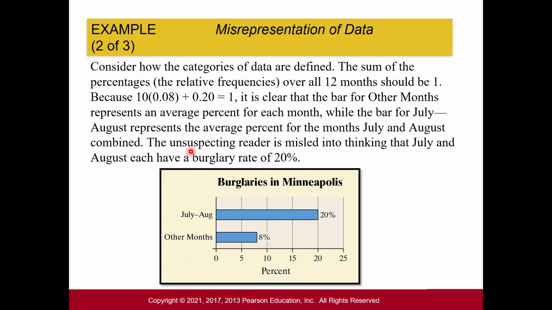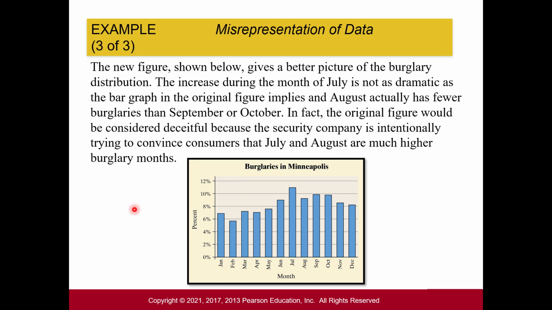Basically what's happening here is the unsuspecting reader is misled into thinking that July and August have a burglary rate of 20%. So let's take a look at what would be an accurate visual for this. This figure gives a better picture of the burglary distribution.